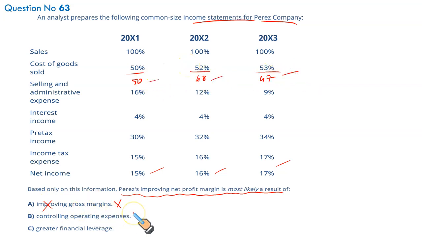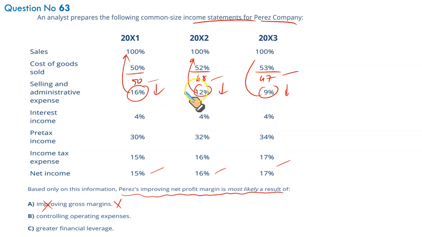Controlling operating expenses. Operating expenses are given here: 16%, 12%, and 9%. It makes sense. First they were 16% of sales, now they are 12% of sales, now they are 9%. So they are showing a downward trend. We don't have absolute dollar numbers for these, but whatever they are, they are falling with reference to percentage of sales. They are falling compared to the sales, 16, 12 to 9. So that appears to be the correct option.